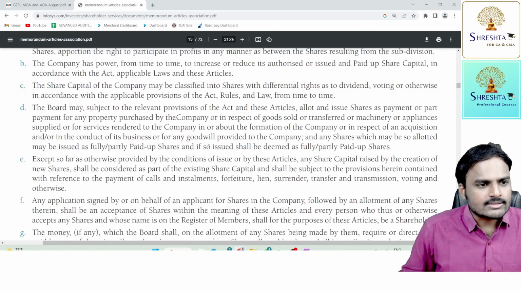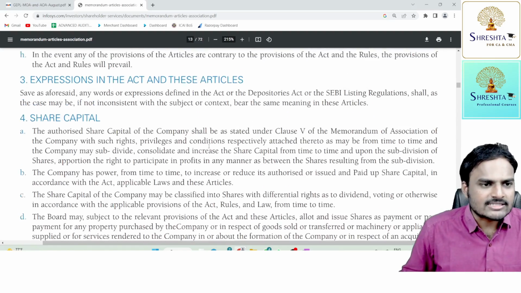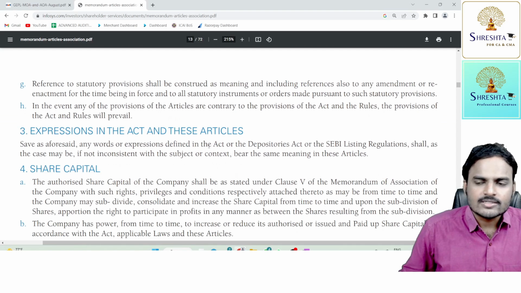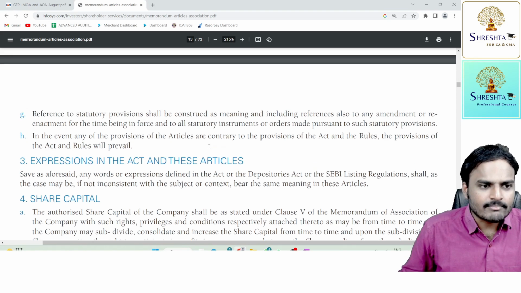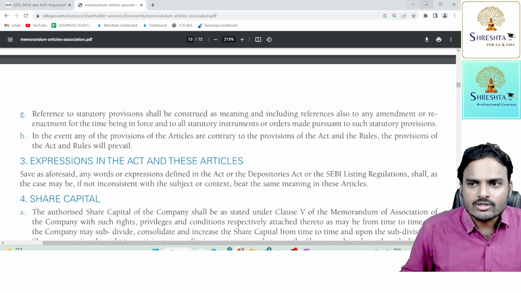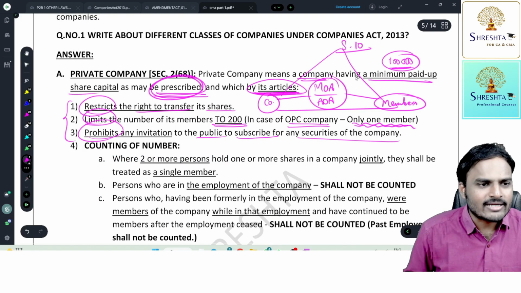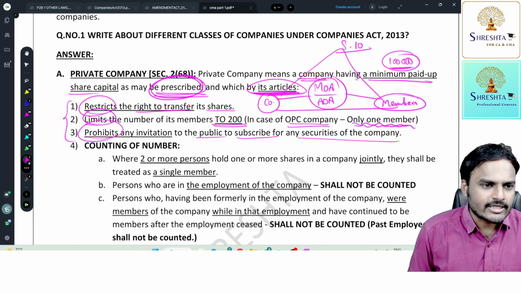You can't find words like restricts the transfer of shares, limits the number of members, prohibition on invitation to the public to subscribe securities of a company. This wording is not there. So in order to trace whether it is a private company or a public company, don't give reasons like private limited, public limited. The correct answer is AOA. If the AOA has three conditions, it's a private company.